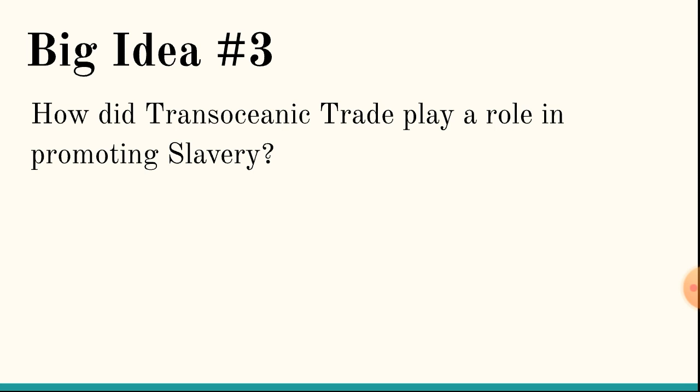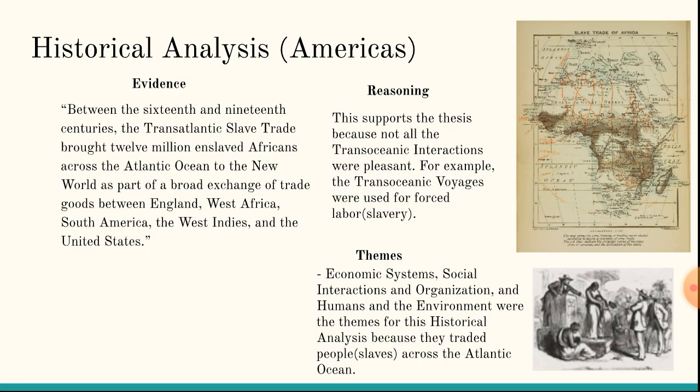Let's begin. While transoceanic trade made many European countries rich, it also created a want for more manufactured goods. To make these goods, many European countries created colonies in the Americas, where they had plantations to produce materials to create goods. These plantations created a need for a workforce.